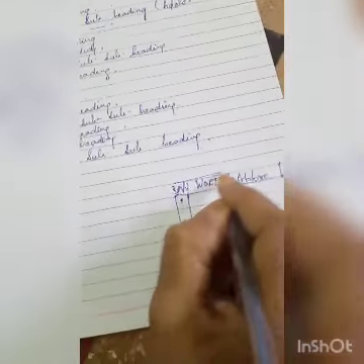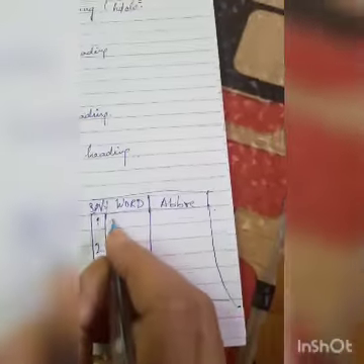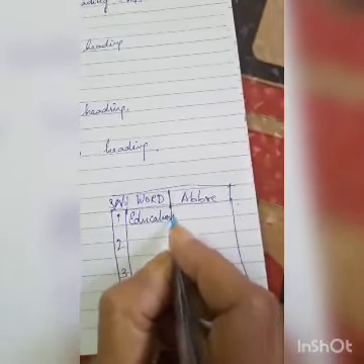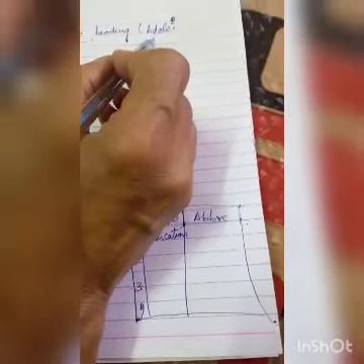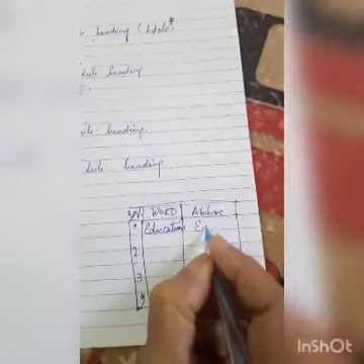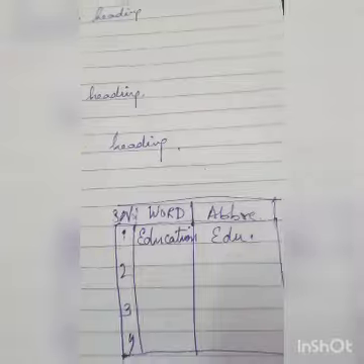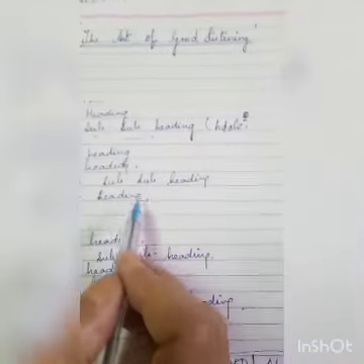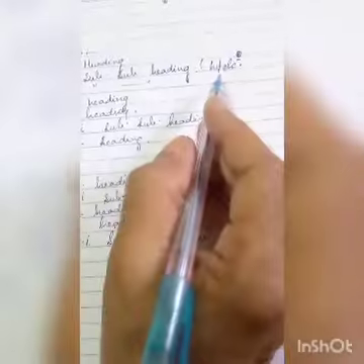So how would you do it? Suppose you have used somewhere here the word education. So what are you supposed to write here? First you are going to write the complete word, education, because somewhere you have used it here. So you have marked it as 1. Then you are supposed to write here the abbreviation that you have used. Suppose somewhere in the second heading you have used the word headache.